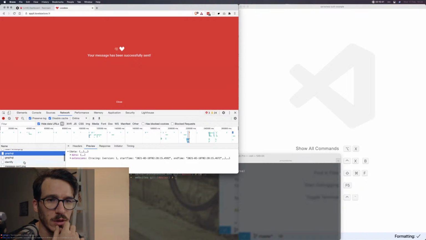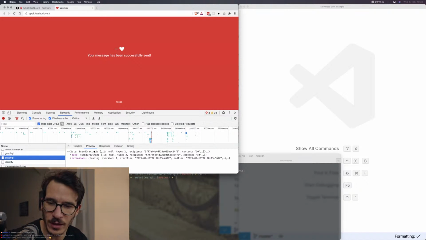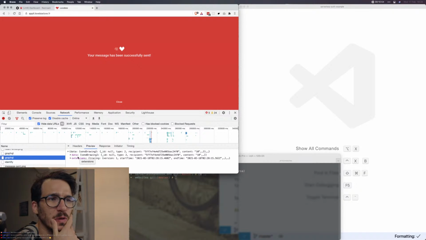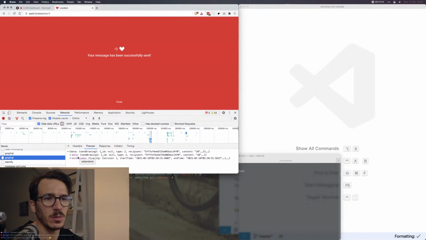Let's see, where is the API? There we go. Send drawing. React query hooks for React Native. Oh, cool. It's been a really long time since I worked with React Native, Caleb, so I don't actually know what it's like. And this is still not spinning the heart. So I think something might be wrong with the Lovebox servers. It's almost like they purposefully don't want me to reverse engineer their API.